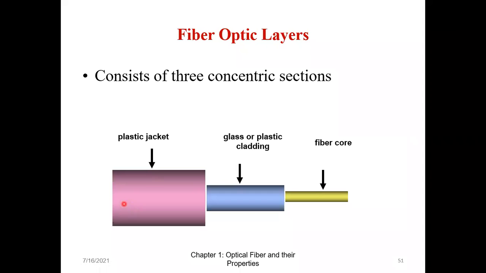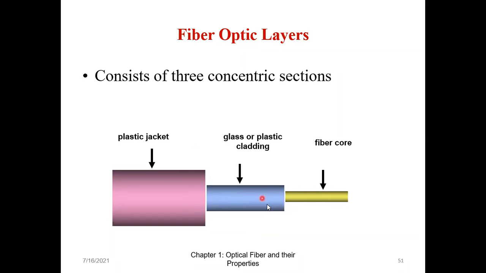This is the diagram which I took from the internet. In a simpler way, if I want to show you the diagram of fiber optics, here I have the fiber core. Outside the fiber core, I have the cladding, which can be glass or plastic. And then immediately outside the cladding, I have a plastic jacket. Whenever I talk of the fiber, it is not only core and cladding. There has to be a plastic jacket, because this is all very small.